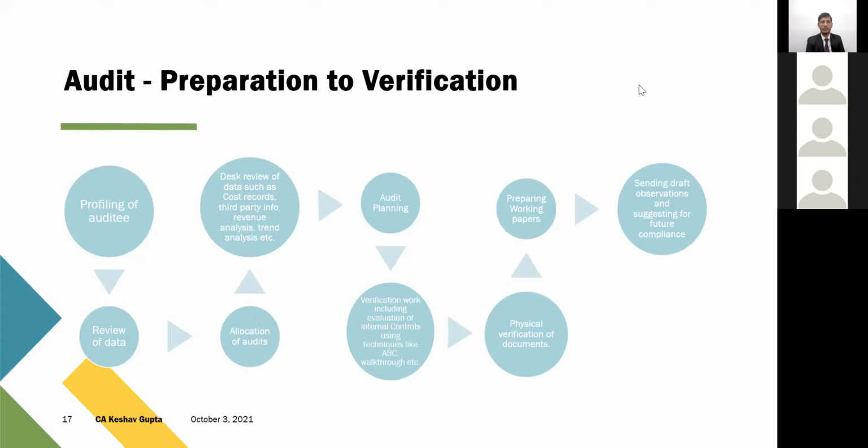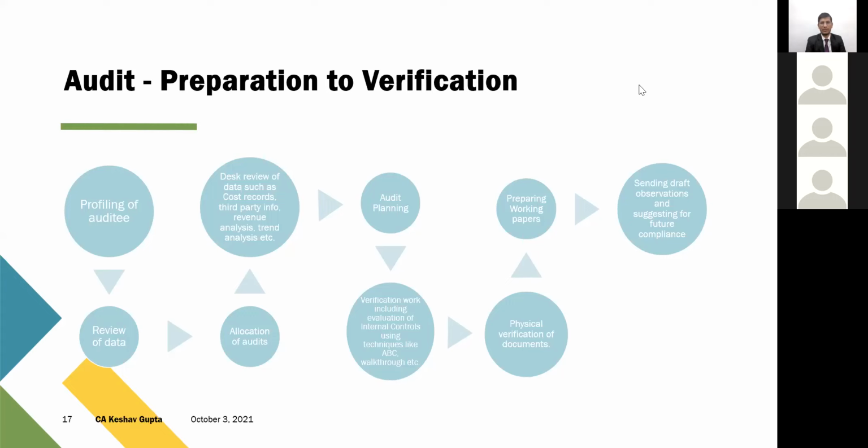Then they do the desk review. It is not the stage where the audit happens; they review the data. Post that review, the audit is allocated, and then the concerned executive commissionerate comes into the picture, which reviews the particular audit which has been allotted to him. The desk reviews such data. That data can include everything: your cost records, because cost audit reports are also filed, your bank statements, your trend analysis, revenue analysis, any kind of stock statements you are submitting to the bank. So they have entire access to the data, and they desk review such data.